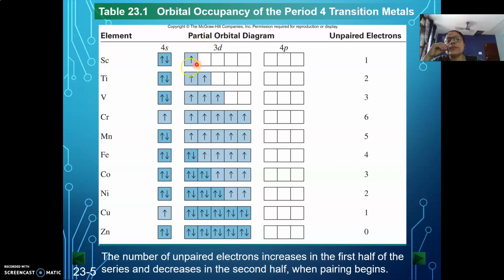The nucleus constantly attracts these electrons towards itself. So if you want to remove the electron from the attraction of the nucleus, you must provide energy from outside.